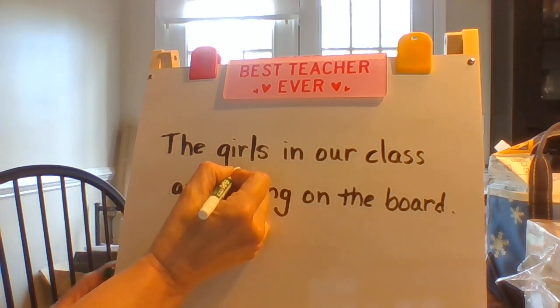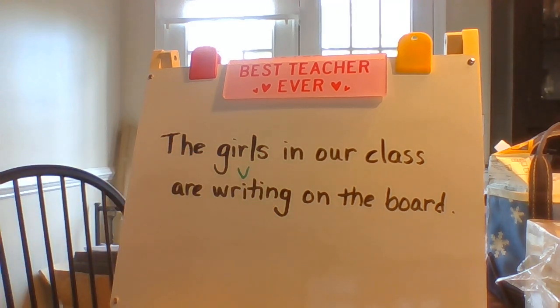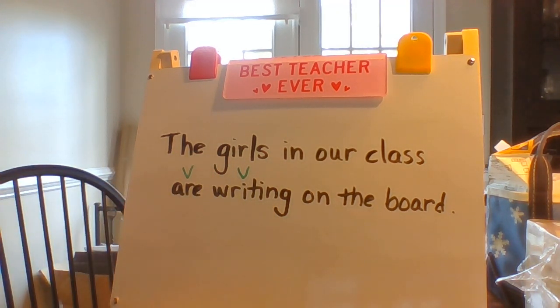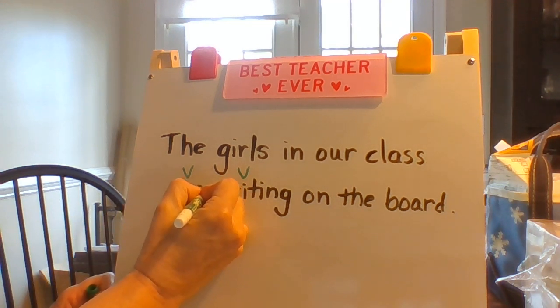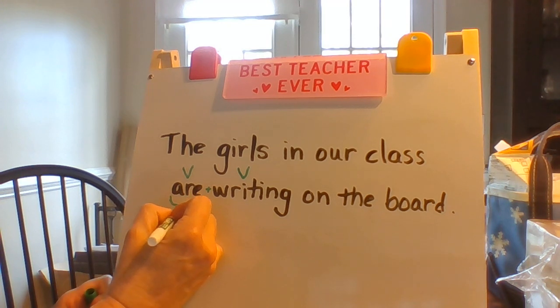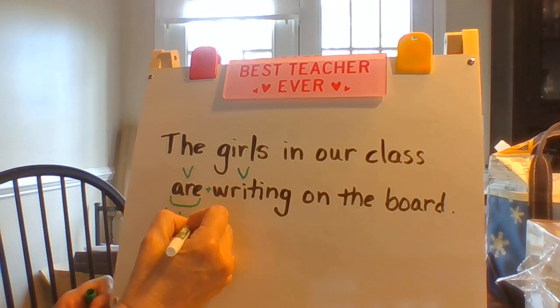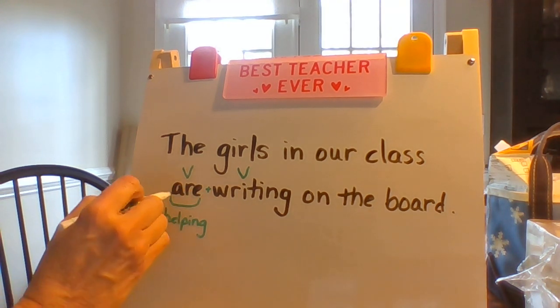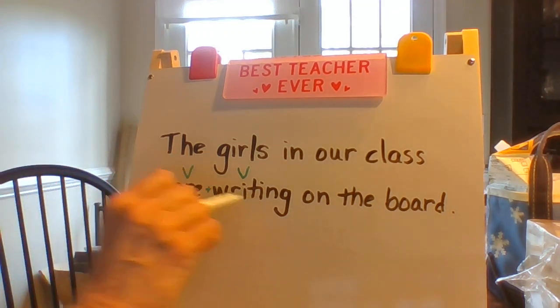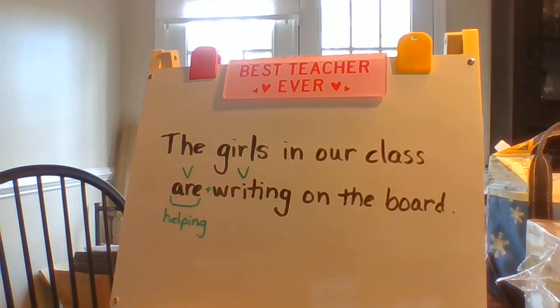Well, I see an action verb right here, but I also see a being verb. When we have an action verb and a being verb together, we call this the helping verb because it's helping the action verb. It's still a being verb, but now it's doing the action of helping. So our writing is our verb in this sentence. Who or what are writing? Now don't be tricked.